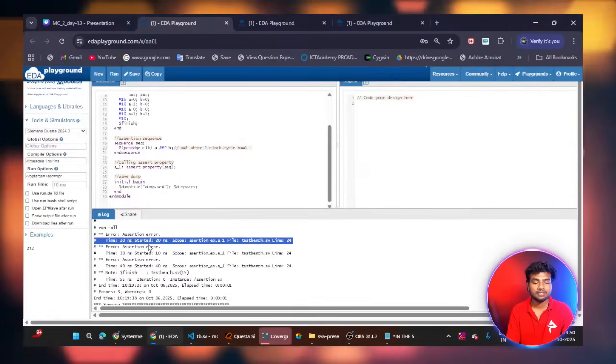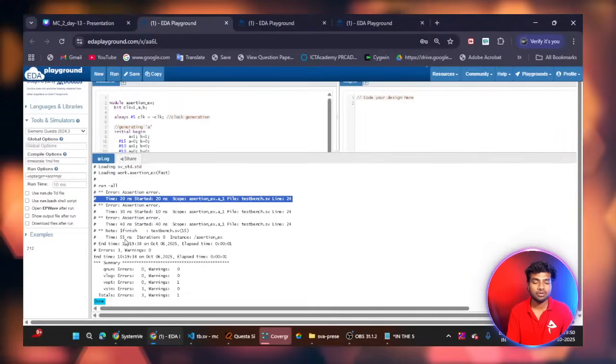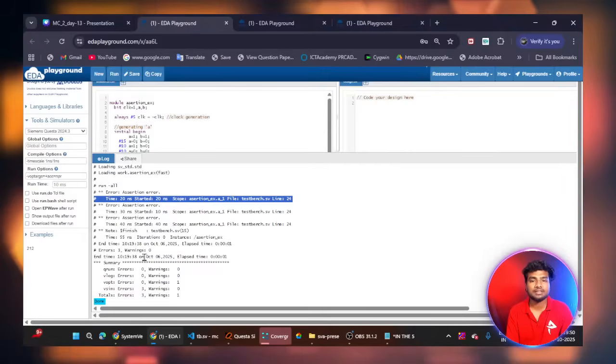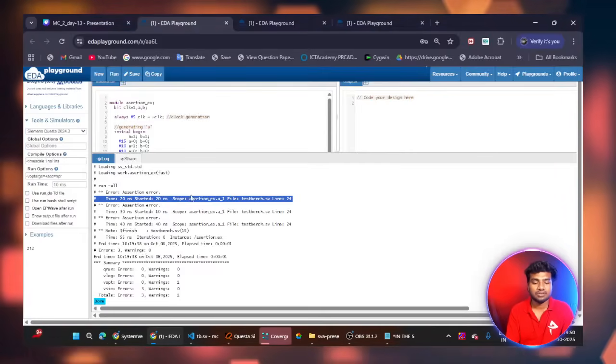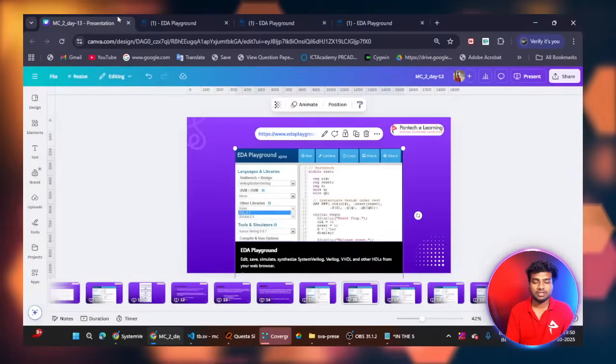I didn't write any assertion error statements inside my code, but I'm getting that statement as an output. How is it happening? My stimulus does not suit the logic I wrote in my assertion. Okay, and then let's see another code.